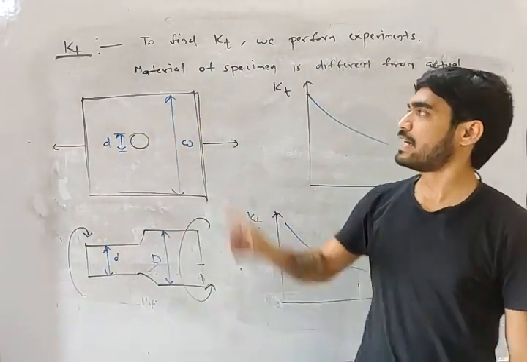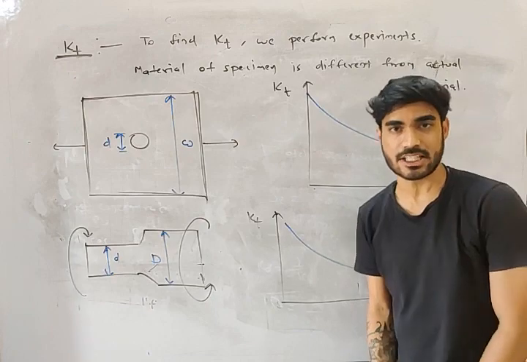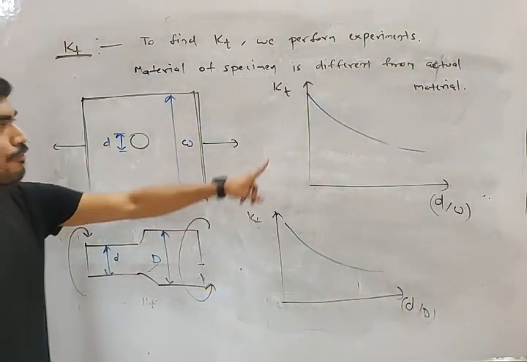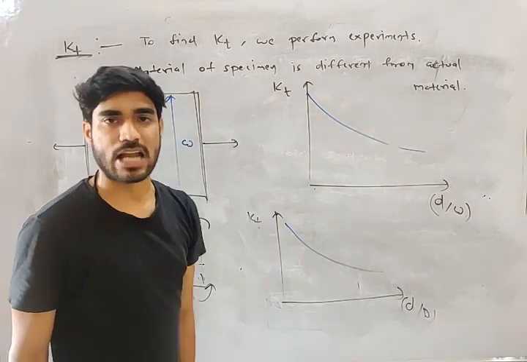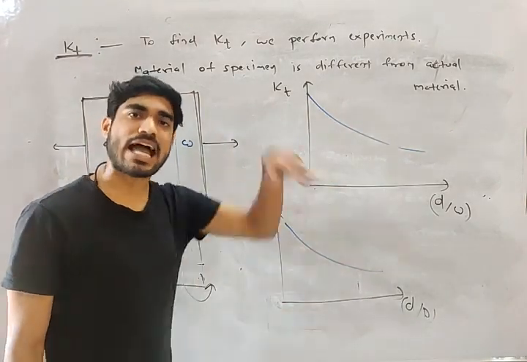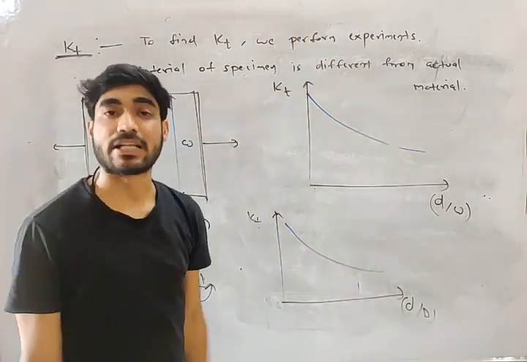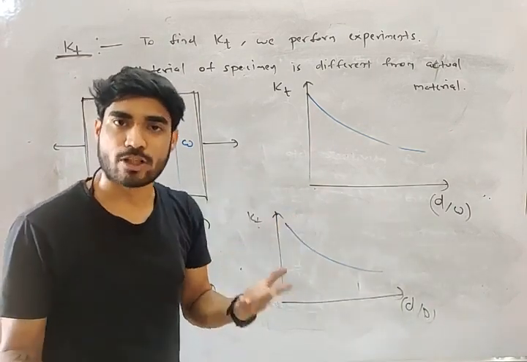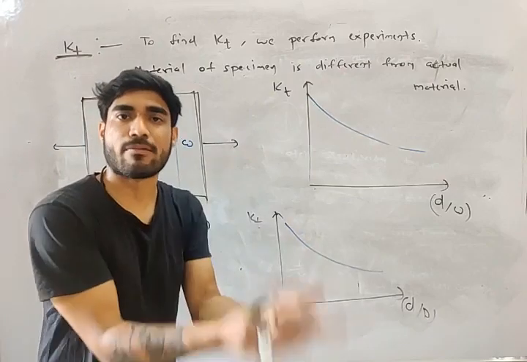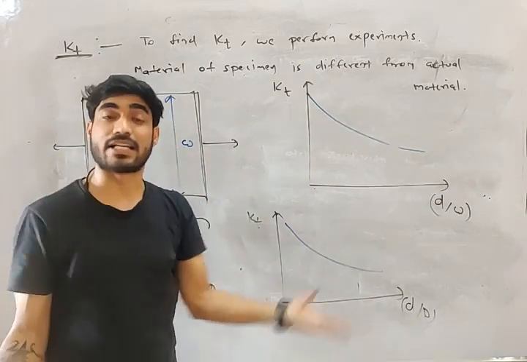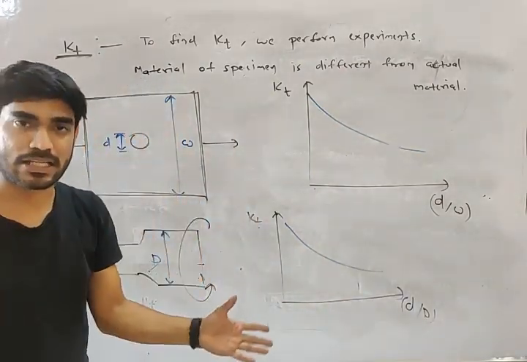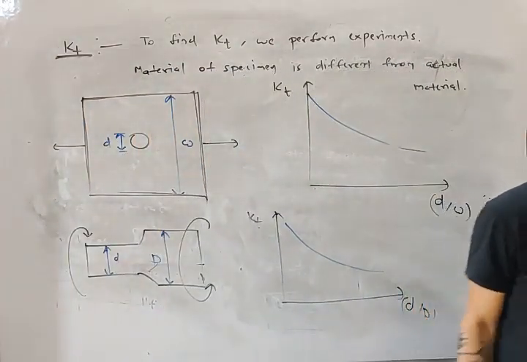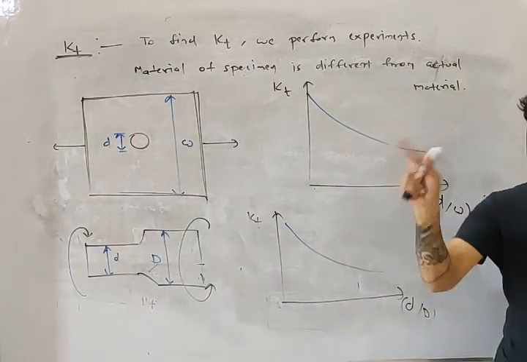Why is it called theoretical stress concentration factor? Because when we performed experiments to plot these graphs, we used a different material, and the actual material will be different. The actual material can be steel, aluminum, cast iron, or anything, and for different materials, the actual factor will be different. Do you understand this point, my friend?